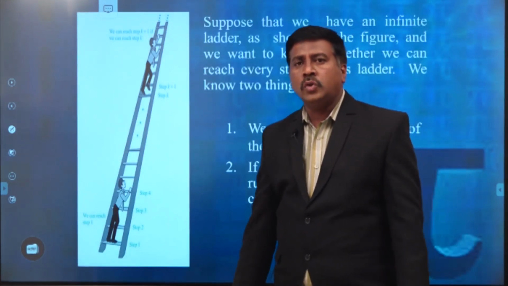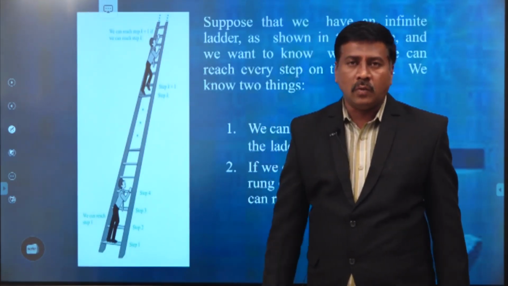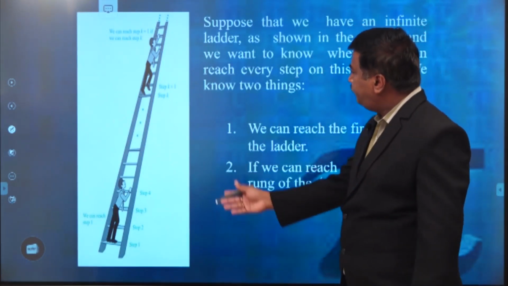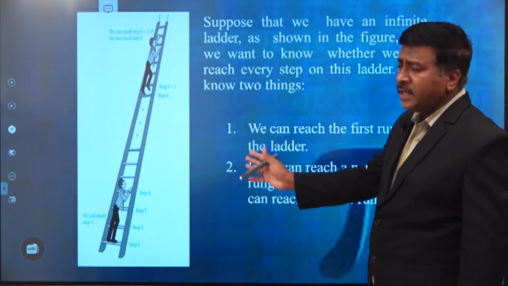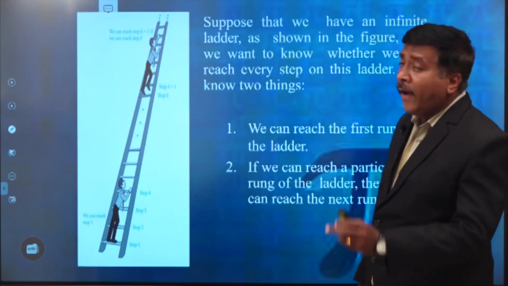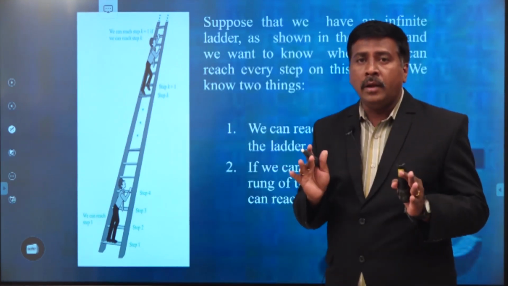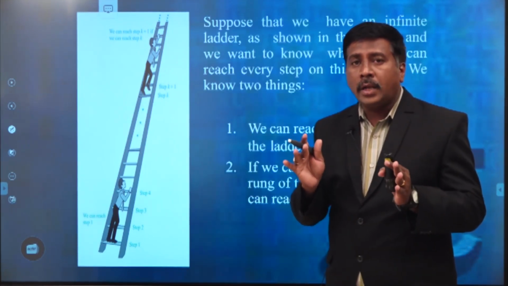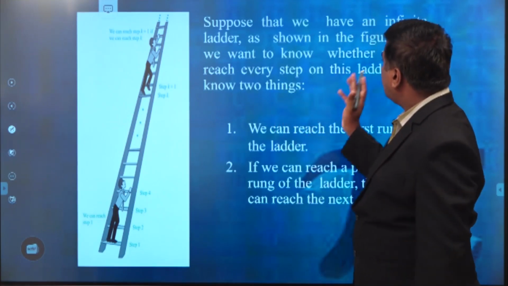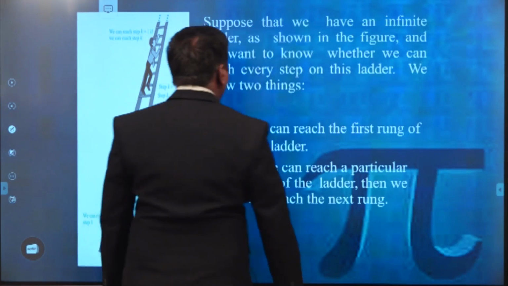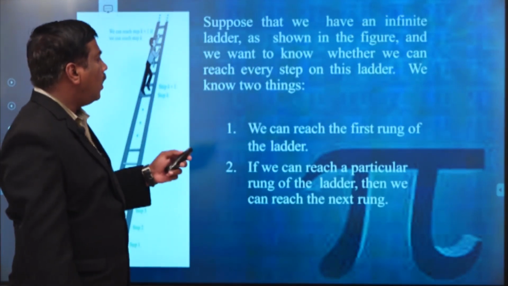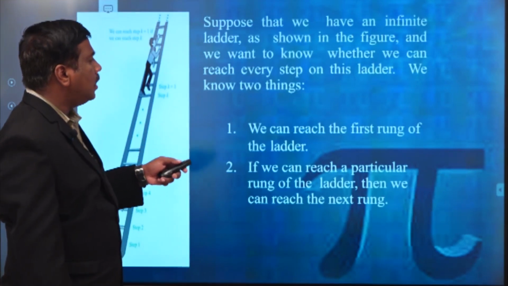Before going into the actual subject, there are some applications. In that, we have to consider one ladder. Suppose that we have an infinite ladder. Please, all of you keep this in your mind. We have to consider that this ladder has infinite steps. So suppose that we have an infinite ladder as shown in the figure, and we want to know whether we can reach every step on this ladder.